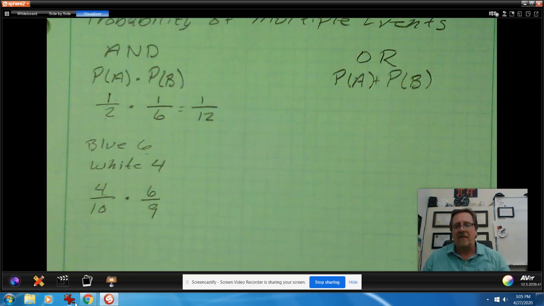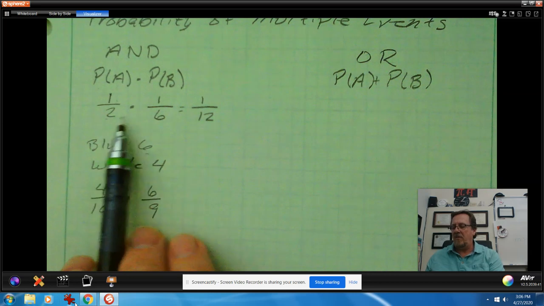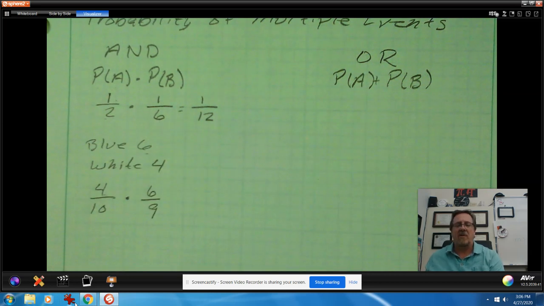So that second event has changed a little bit because of the first event. They're no longer mutually exclusive, but the first event had an impact on the second one. And so that's important to understand when we're talking about probability of events. Sometimes there's no relation between the two events, and sometimes there is a relation between the two events.